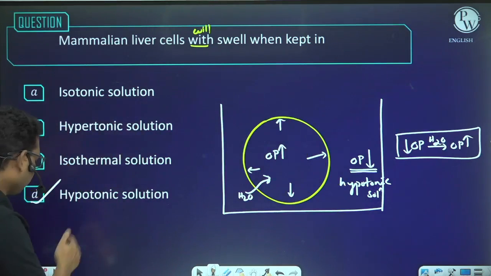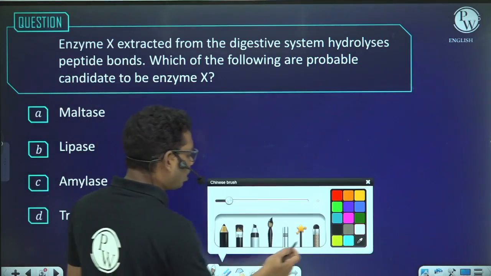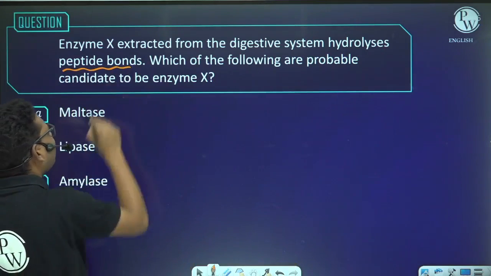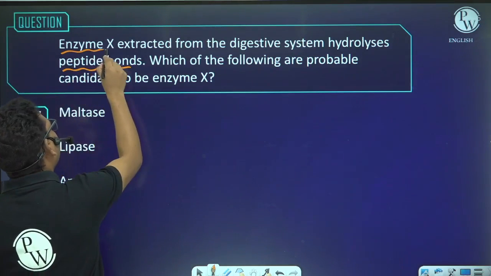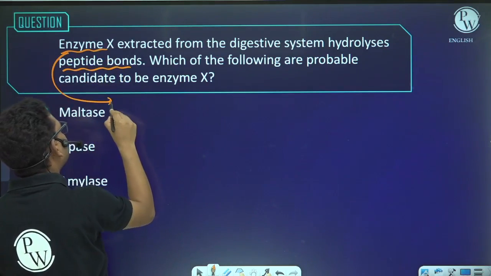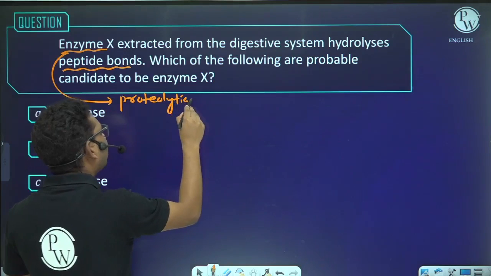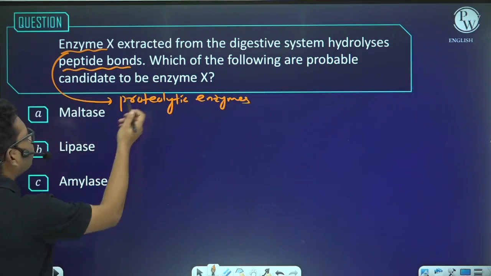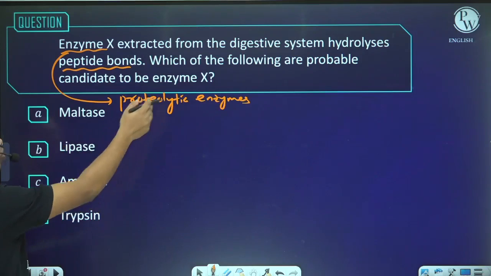Now, enzyme X extracted from the digestive system hydrolyzes peptide bond. So what is the function of the enzyme? To break down the peptide bond. Any enzyme which breaks the peptide bond is said to be a proteolytic enzyme. Which of the following are probable candidates belonging to enzyme X?